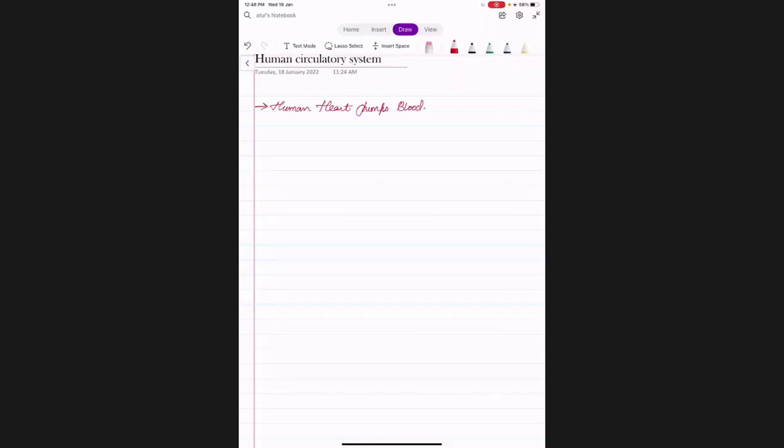Okay. So this pumping activity, if you see, it does with the help of contraction and relaxation. Okay. So contraction and relaxation of cardiac muscles help in pumping activity.